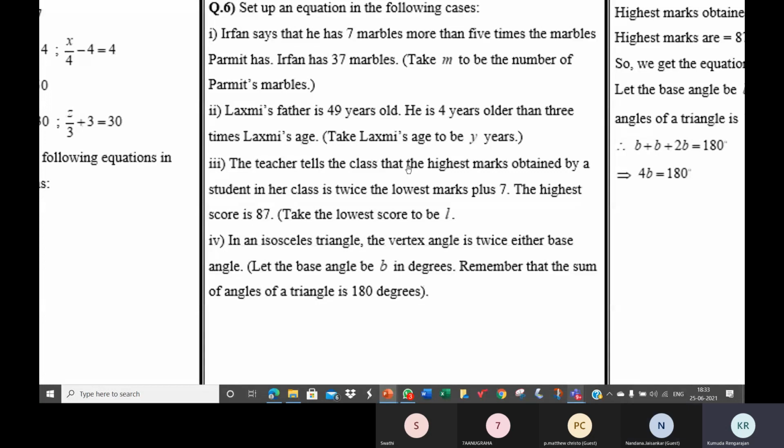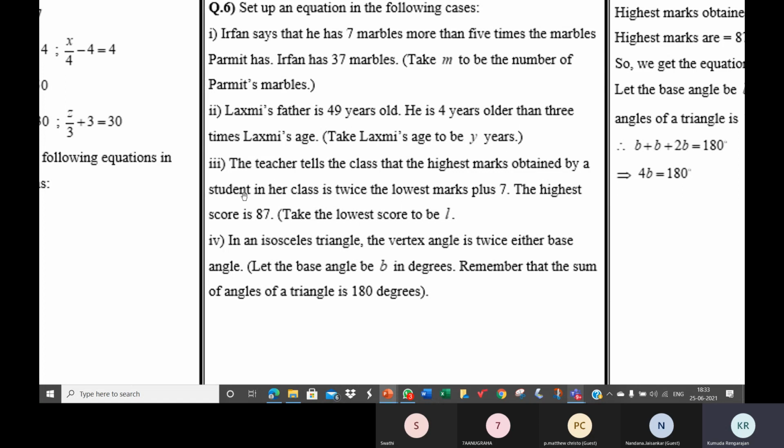See here, the teacher tells the class that the highest marks obtained by a student in her class is. So the highlight word is highest marks.